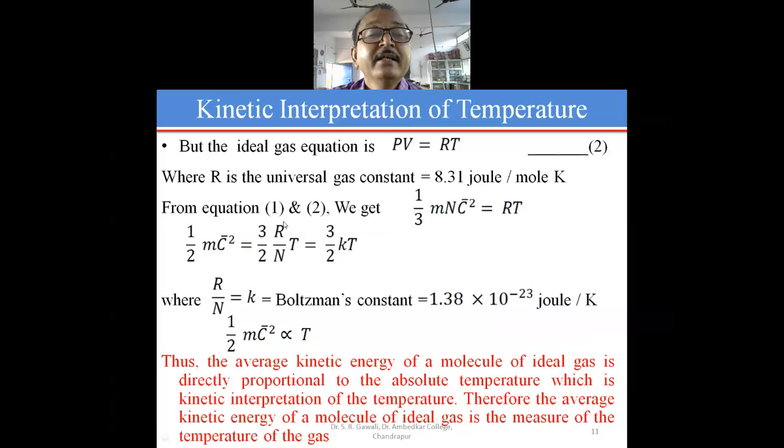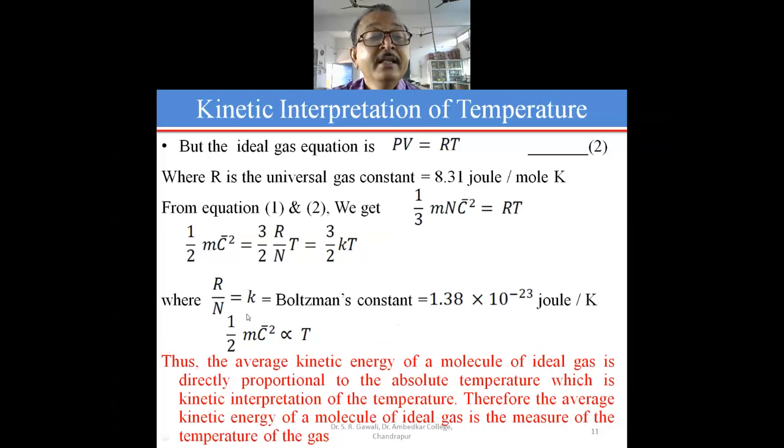And here, instead of R by n, we will substitute another constant, K, and this K is nothing but Boltzmann's constant. So we can write the same expression in a different form as 1 by 2 m c bar square equals 3 by 2 kT, where R by N is nothing but K, the Boltzmann constant, and the value of this Boltzmann constant is 1.38 into 10 raised to power minus 23 joule per Kelvin.